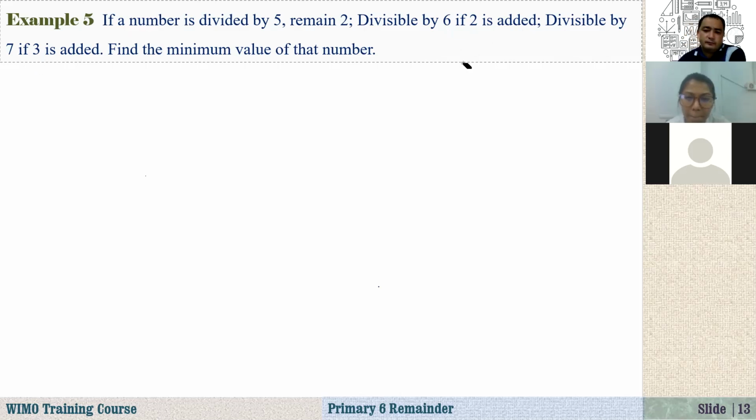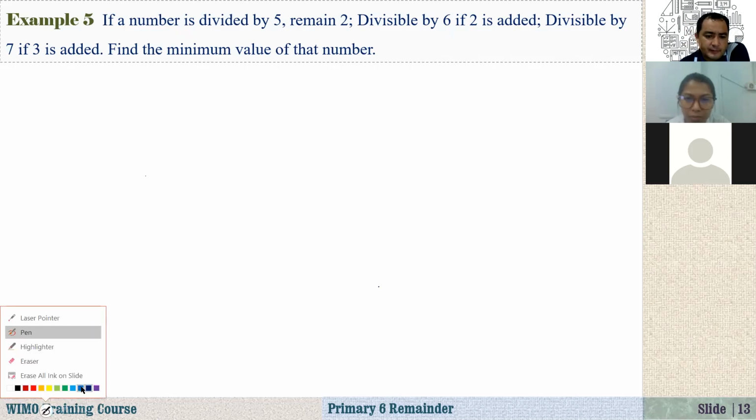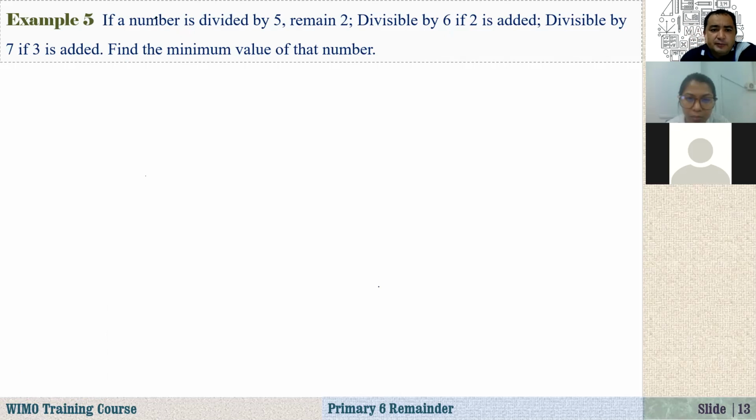Let's read one more time. A number, let's say it is n, is divided by 5, remainder is 2. How can I write this? At the beginning I told you, if it is so, I can write this relationship. If you divide by 5, we have a quotient, let's say it is A, but the remainder is 2.